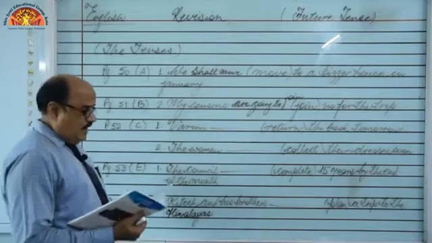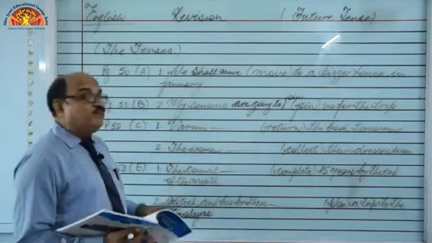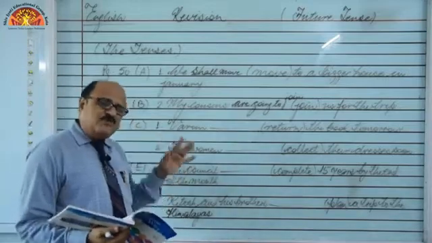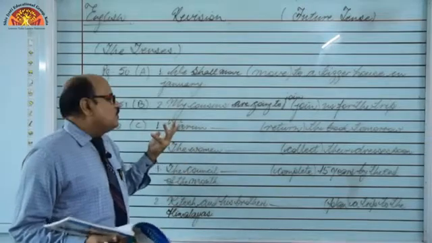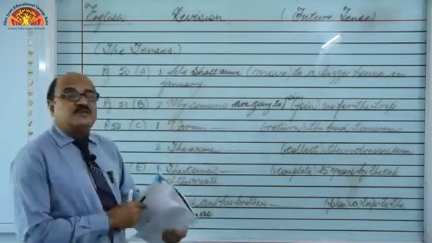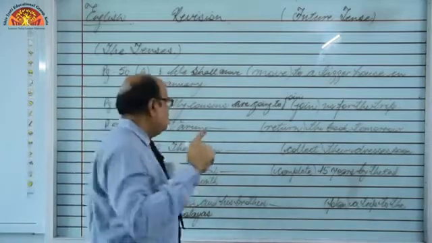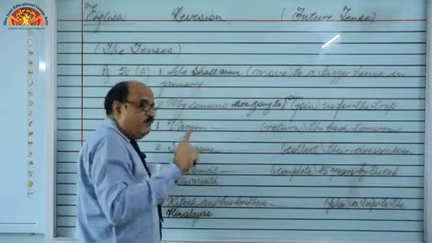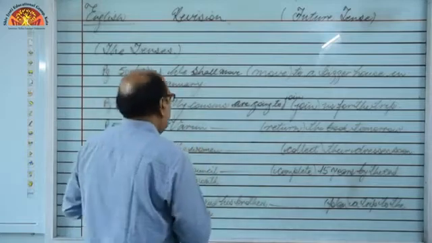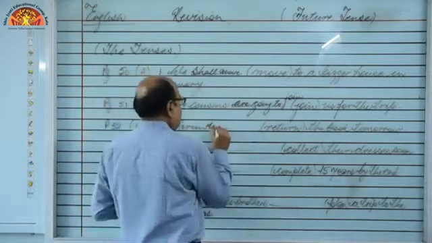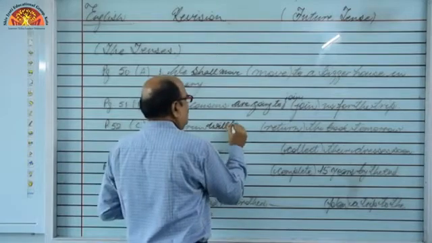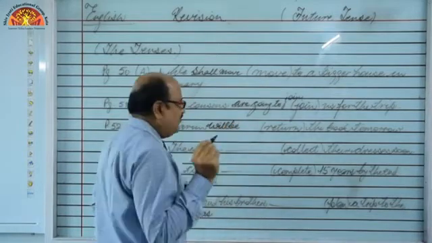Right? And the instruction is we have to fill up the blank spaces with the help of future continuous tense. What to write in future continuous? What I told you? Will or shall with be and V1 ing. So Varun will be, and V1 ing.